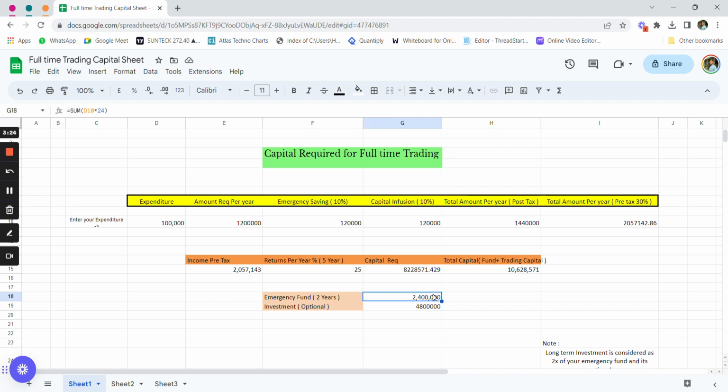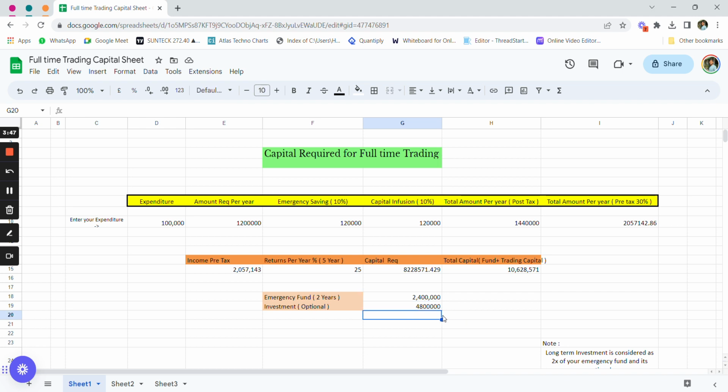That should be kept in an FD or in a safe asset here. It could be an FD, it could be a bond, or it could be treasury bills, etc. Right? So this is an emergency fund, and this should be risk-free money, and you should never be investing this amount in the markets here, right?